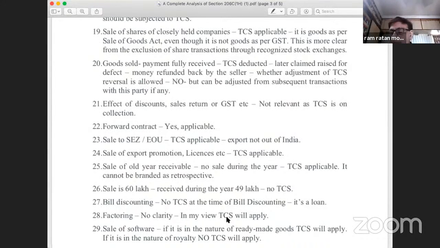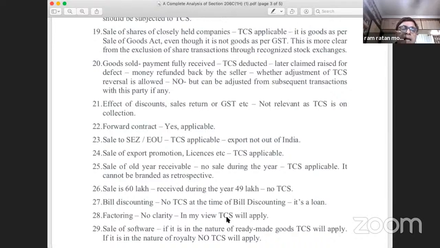Now, what will be the impact on TCS, which has already been collected on the full amount of rupees 1 crore? Whether this TCS can be reversed later on? No. TCS once paid, once deducted or once taken from the customer, cannot be adjusted. This cannot be reversed. What is the option to the customer then? The customer can claim this TCS credit in his return of income because it will appear in Form 26AS, and when he files his return of income, he will claim the full amount of TCS against his actual tax liability. So that is the only option.